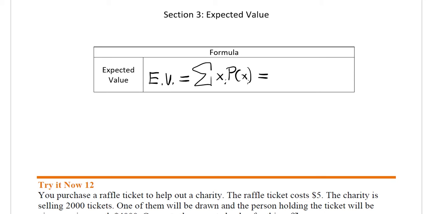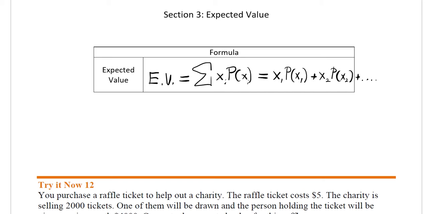What this means is that you take the first value, x1, and you multiply that by its probability. And then you add that to the second value times its probability. And you keep doing that on and on until you run out of values. This is going to be our expected value.